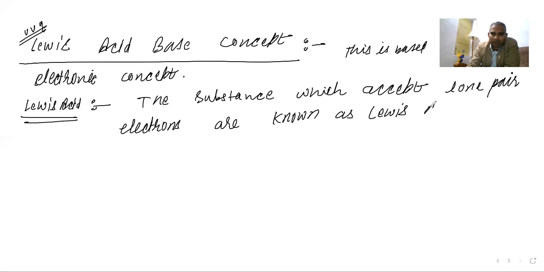Getting my point? Whatever substance is going to accept lone pair electrons is known as a Lewis acid.